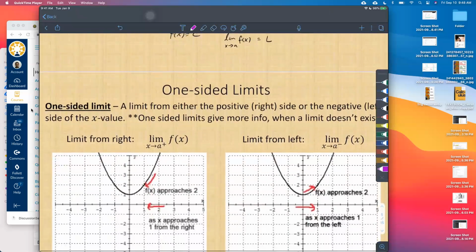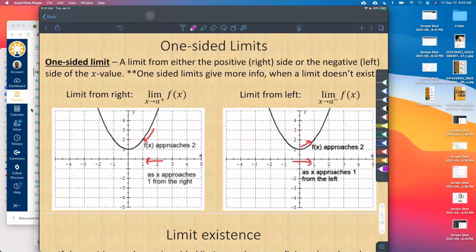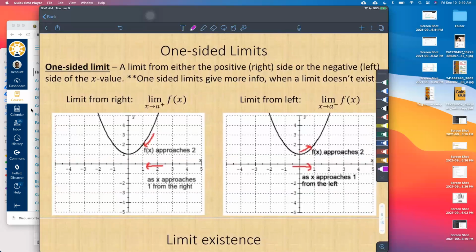All right, let's continue. So to give more information when a limit does not exist, we introduced the idea of one-sided limits. And so we said that a limit exists if, as you get closer and closer to a in the x direction, the function gets closer and closer to some single value L. But sometimes functions do different things on each side. So far, we haven't seen an example of that, but we'll see one soon.